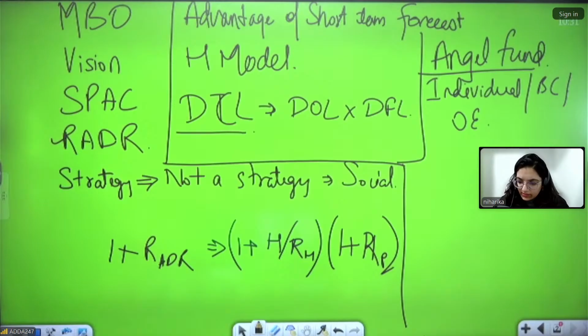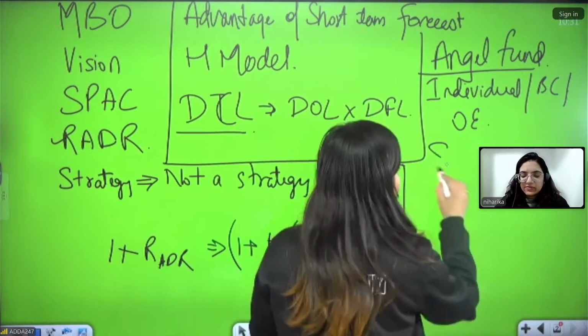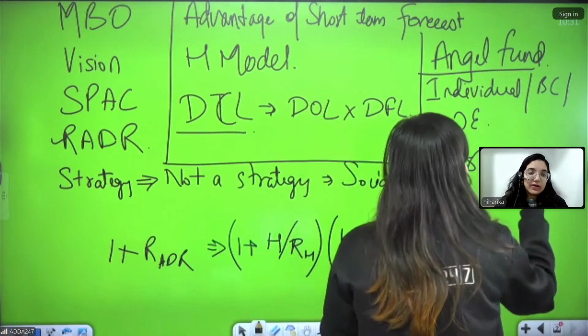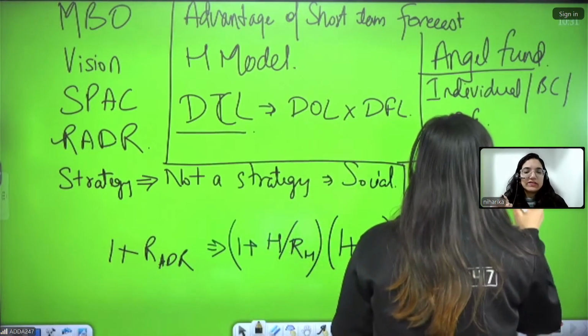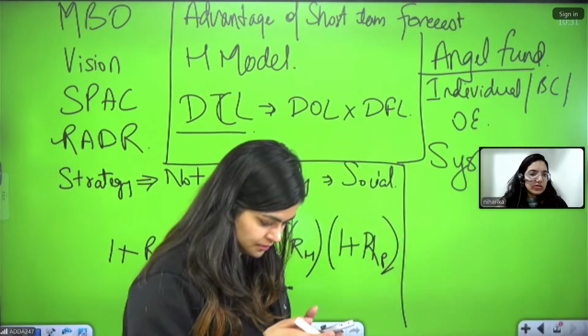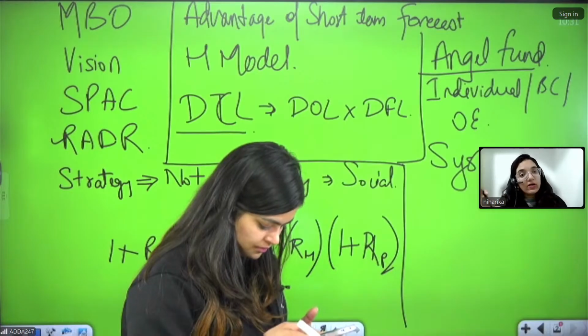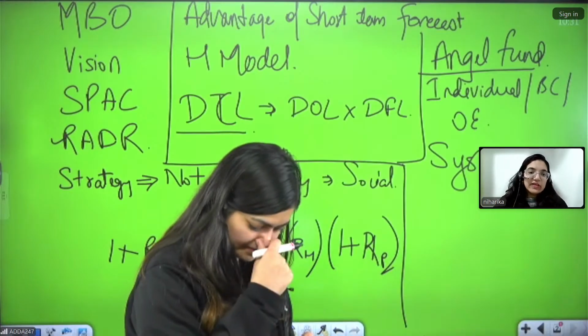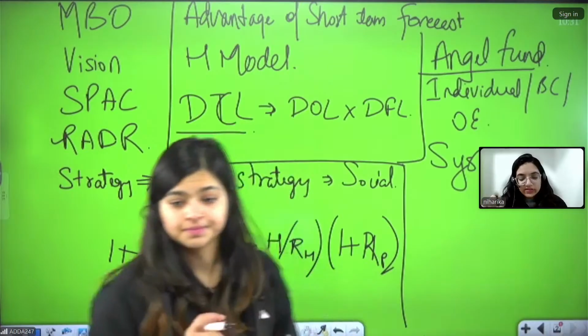Then systematic risk was asked in the examination. Systematic risk is basically the risk which exists for everyone. So when we talk about systematic risk, it's the risk which is existing for everybody. If we talk about inflation, inflation is for everyone. Beta leverage in terms of the CAPM model is related to your systematic risk only.